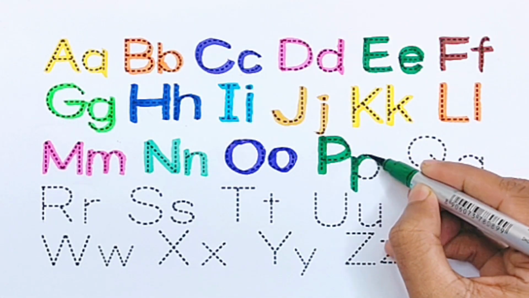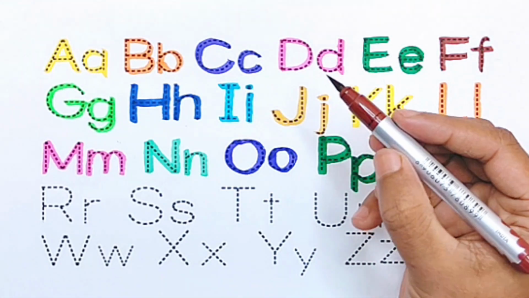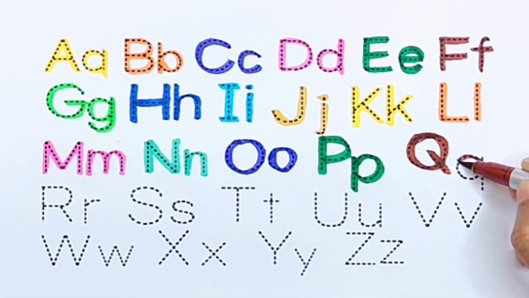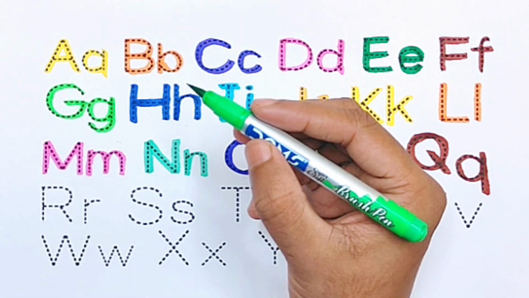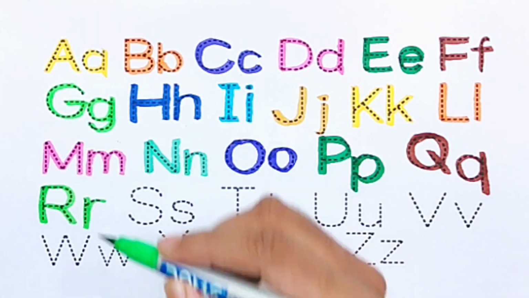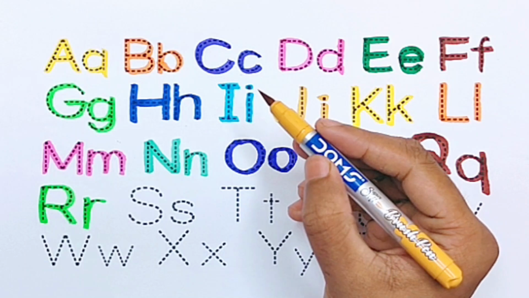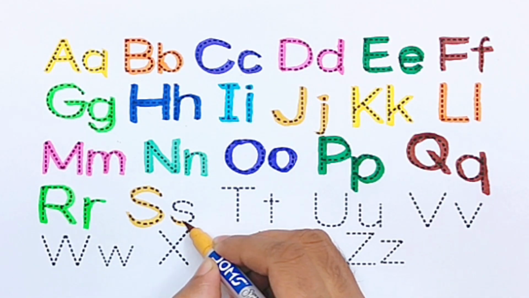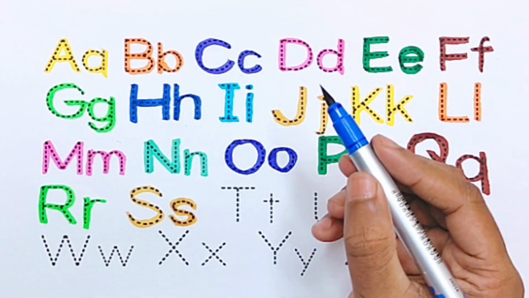P for pineapple, brown color. Q for queen, light green color. R for rainbow, yellow brown color. S for strawberry, blue color.